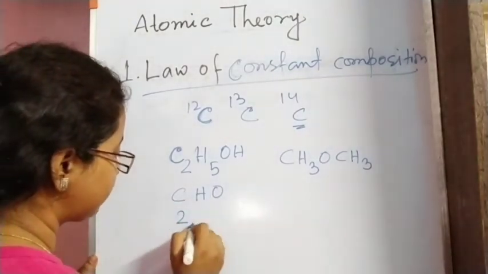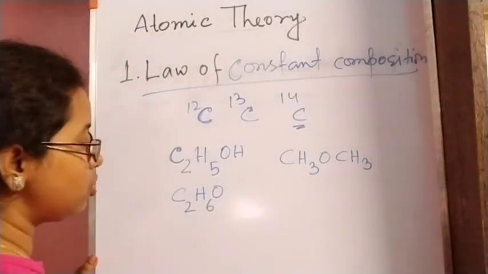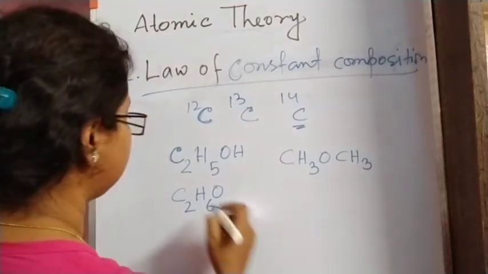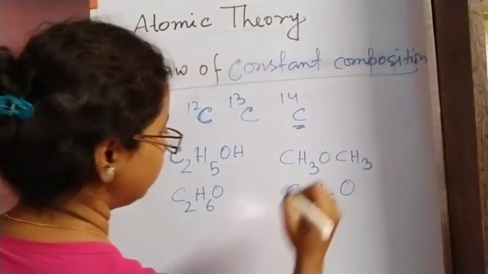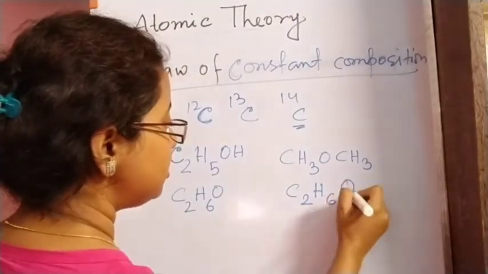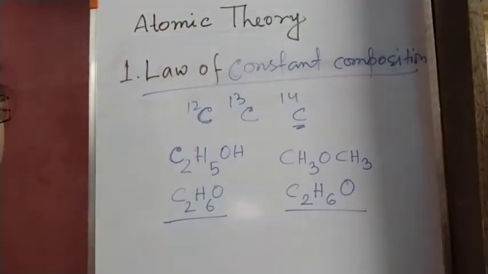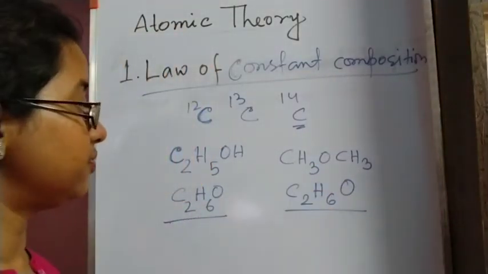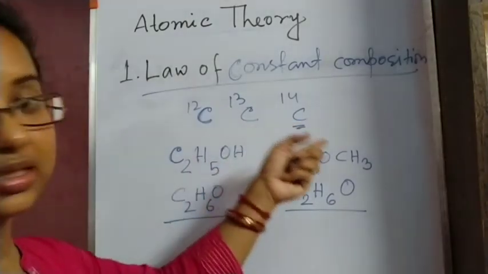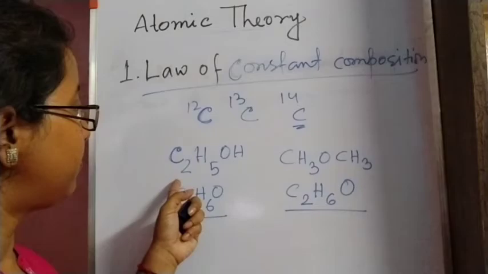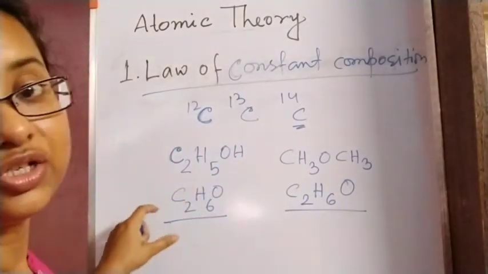We have C2H6O here and C2H6O here. That means the atoms combine in the same ratio to form these compounds, but they are two separate compounds, ethanol and dimethyl ether, having the same ratios.